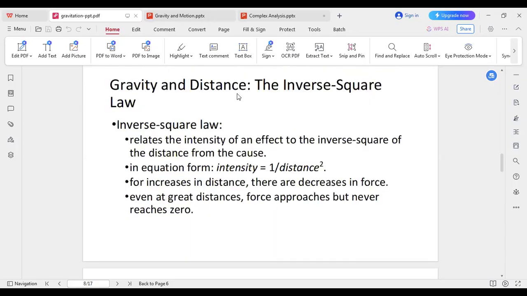So gravity and distance: the inverse square law. The inverse square law relates the intensity of an effect to the inverse square of the distance. So intensity equals 1 by distance square. As the distance increases, the force decreases. Even at a greater distance, the force approaches but never reaches zero.